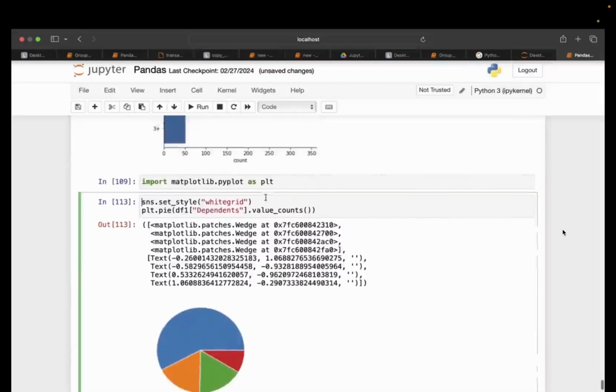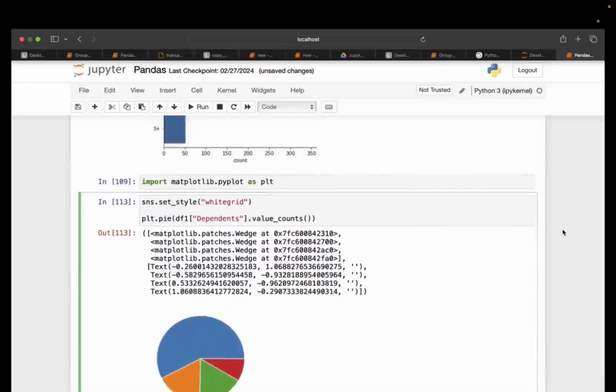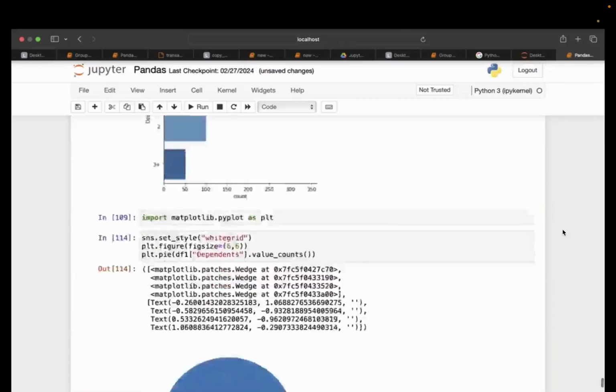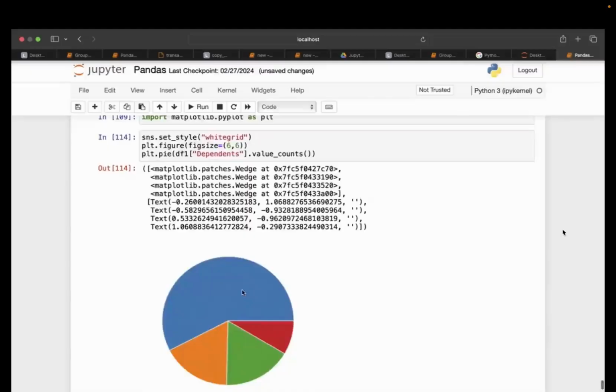If I want to increase the size of the pie, it comes under the beautification of the graph, matplotlib. Simply write plt.figure and mention the figsize. Inside that, I'm mentioning length and breadth. So I'm simply mentioning 6,6. You can see now your pie is looking bigger.